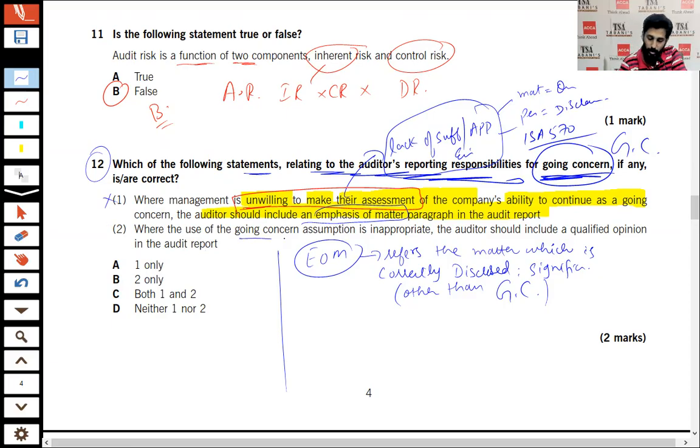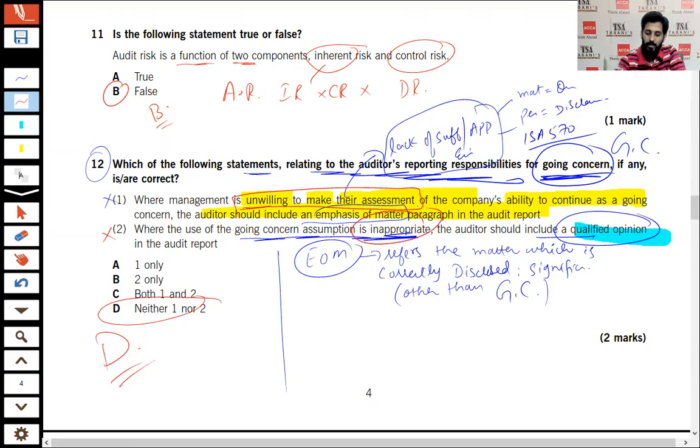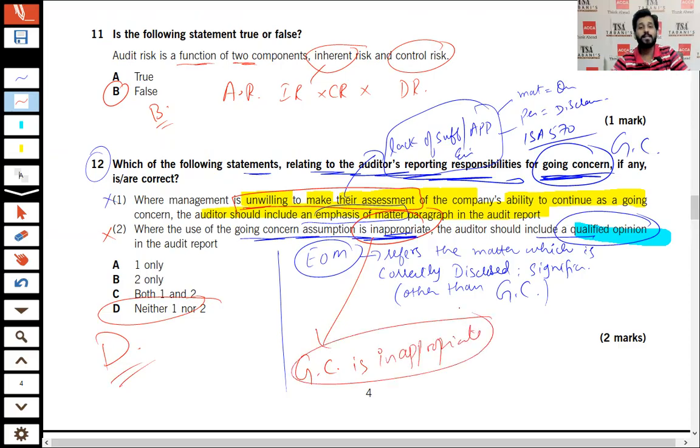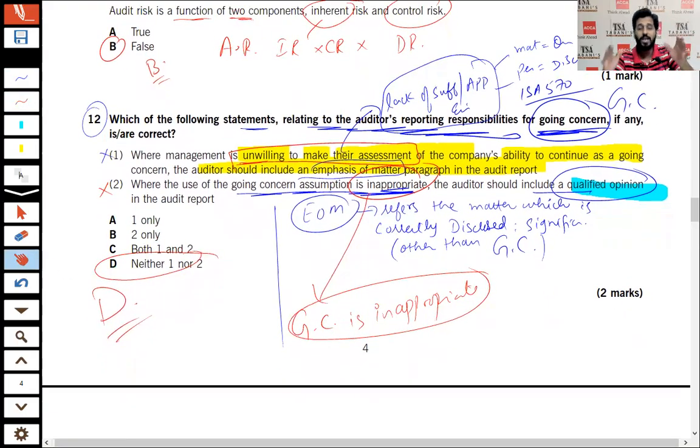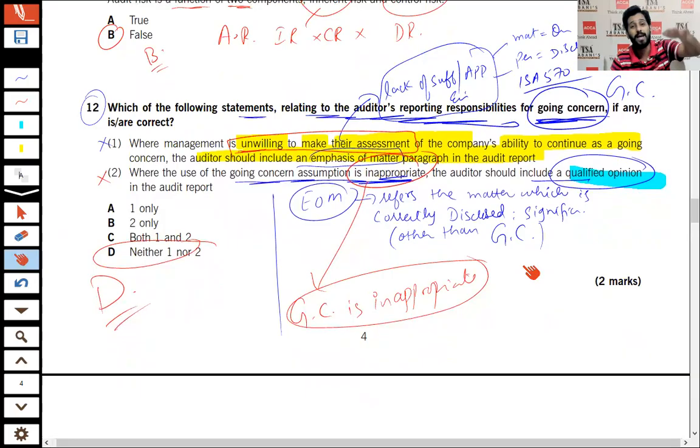Number 2: where the use of the going concern assumption is inappropriate, the auditor should include a qualified opinion. This is absolutely wrong. That means option D is the correct one. Now, why? If the going concern assumption is inappropriate, financial statements should be prepared on a breakup basis.